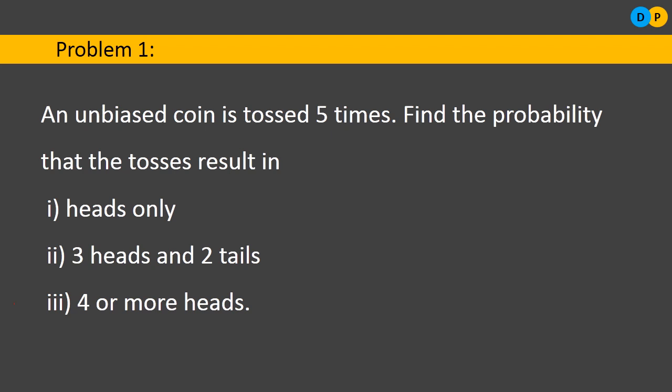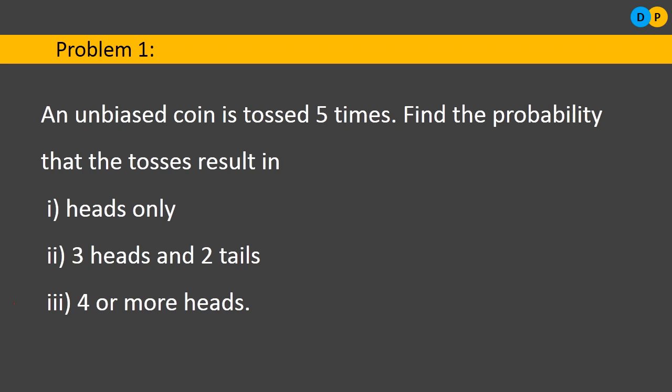Okay. So tossing a coin is one trial. But how many times are we tossing the coin here? We are tossing it 5 times. So by this part of the question we come to know that we have the value for one of the parameters of the binomial distribution, that is n. So what is the small n value? Small n value is 5.